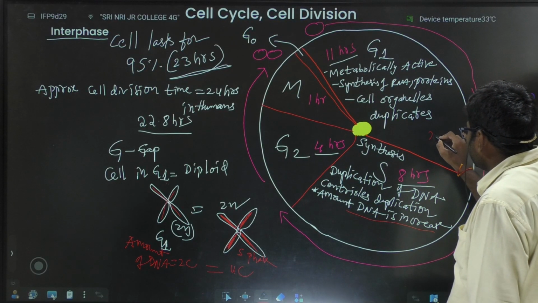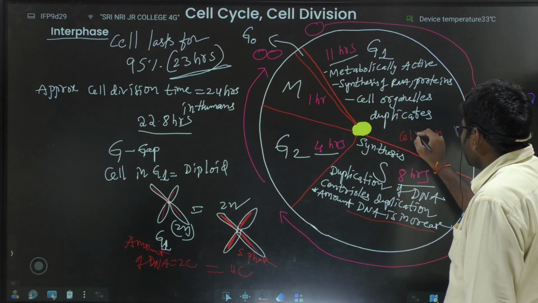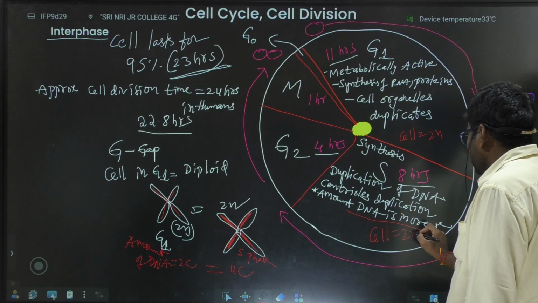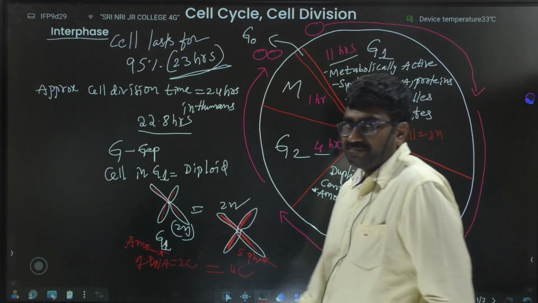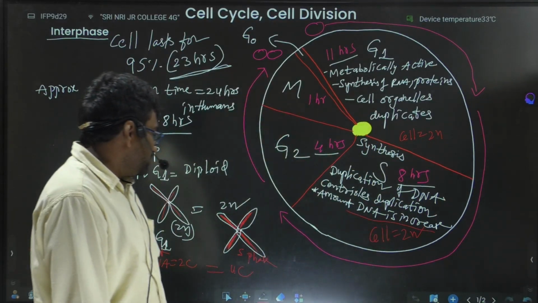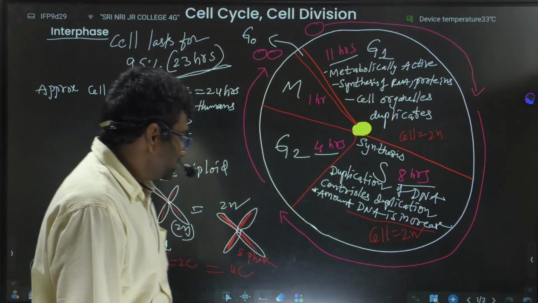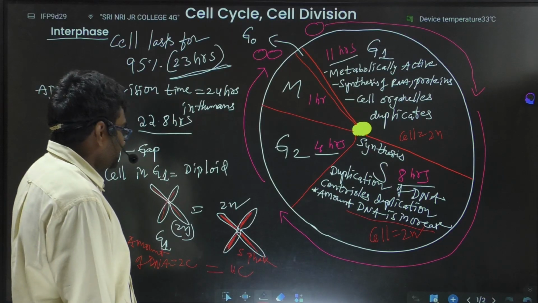If the cell is 2n in G1 phase, in the S phase it is also 2n, diploid. Only the concentration of DNA increases in this phase.